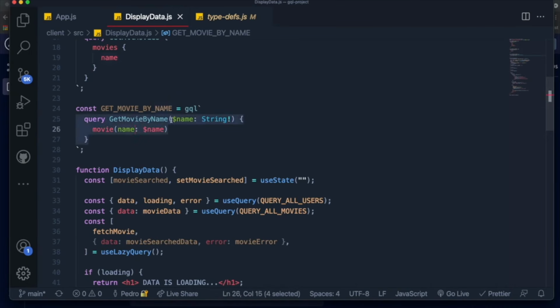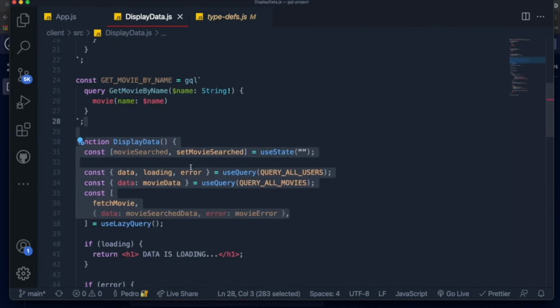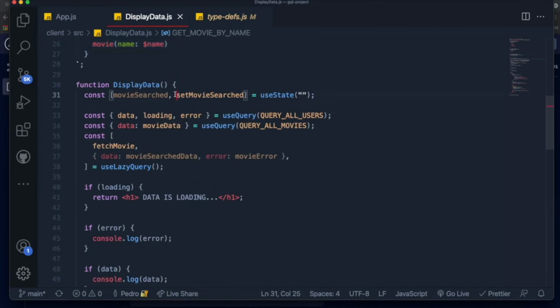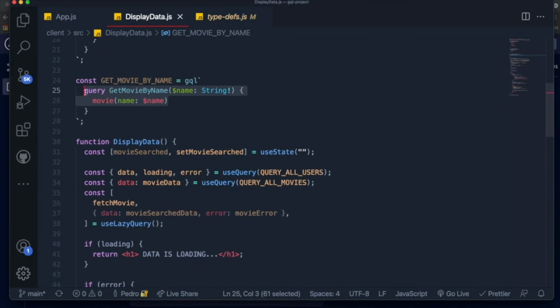And the reason why we do this is because we need to pass the value of this variable from outside of this query. That's what we really want to do, right? We want to set the name of the movie we're searching to this state over here. So how can we do that if the query is predefined over here? We couldn't just come over here and set something like the name should be Interstellar. We want to actually make this dynamic, so the name that is searched is the name that the user is actually trying to search. So to do that, we need to do it like this.